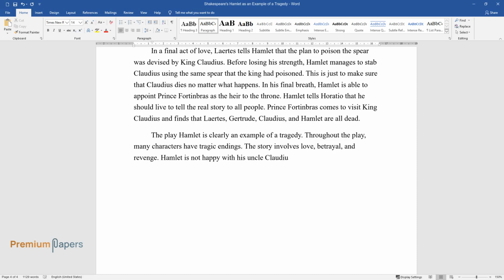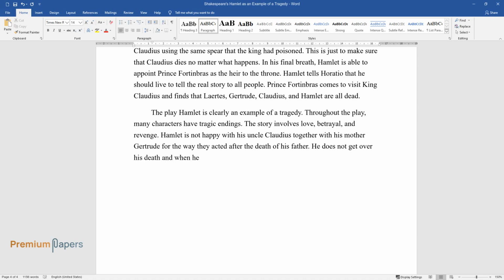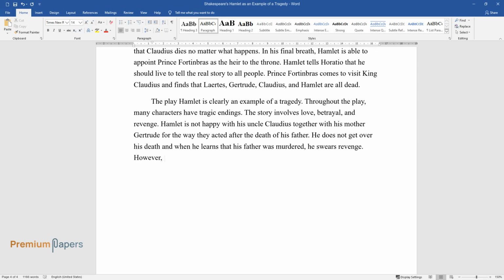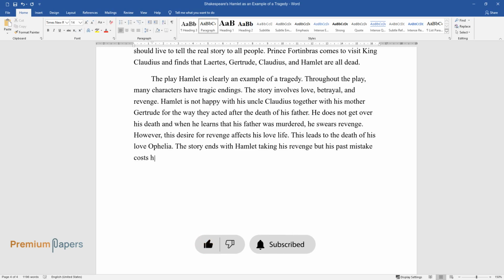Hamlet is not happy with his uncle Claudius together with his mother Gertrude for the way they acted after the death of his father. He does not get over his death, and when he learns that his father was murdered, he swears revenge. However, this desire for revenge affects his love life. This leads to the death of his love Ophelia. The story ends with Hamlet taking his revenge, but his past mistake costs him his life as well.